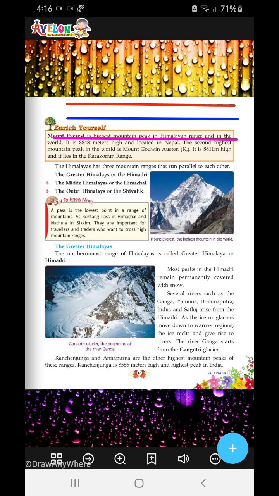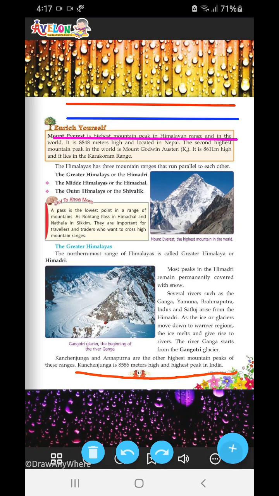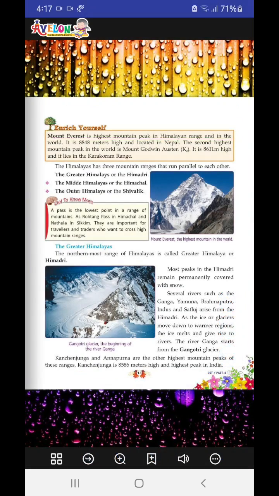Kanchenjunga is 8586 meters high and the highest peak in India. Now, many of you must have a wrong assumption that Mount Everest is the highest peak in India, but no. Mount Everest is the highest peak in the world, sure, but it's located in Nepal, okay? And then Mount Godwin Austen or K2 mountain is also located in Pakistan, okay? And then in India, we have Kanchenjunga, which is the third highest in the world.